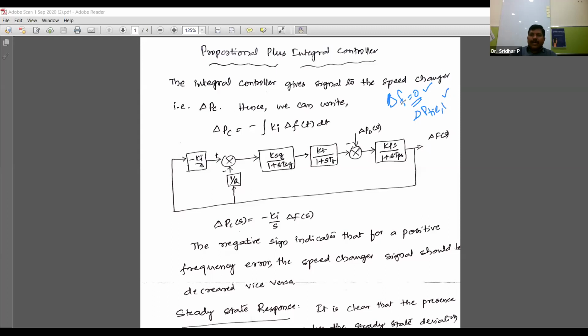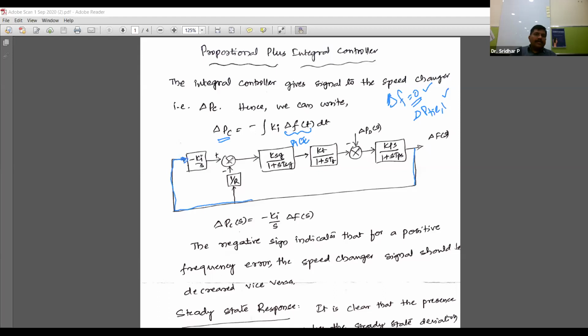So that PI controller will provide an input signal, that is delta PC. Delta PC is the frequency changer setting. It will be adjusted as minus integration of Ki into delta f of t into dt. So this delta f of t is nothing but the area control error. This area control error, we are going to tap from the output, and it will be extended like this and given.